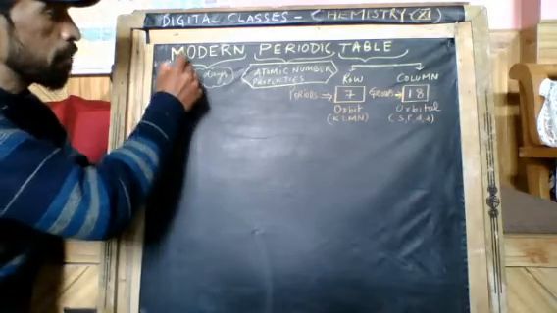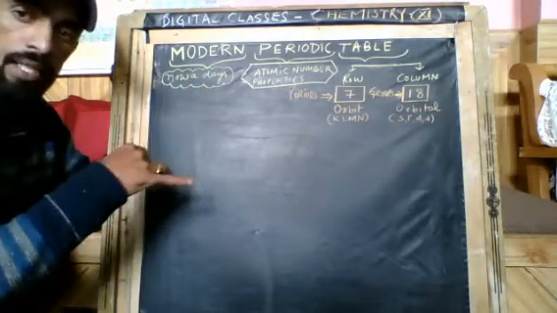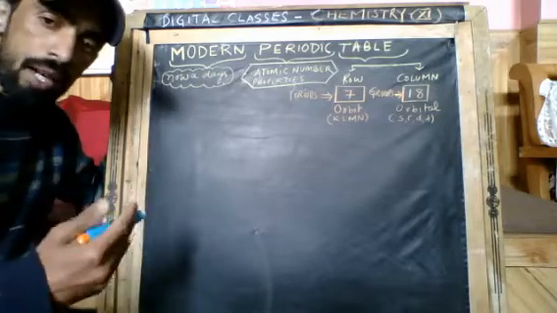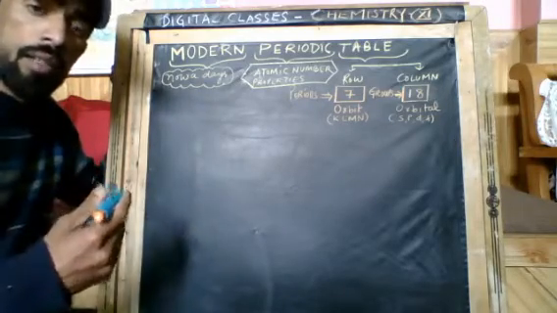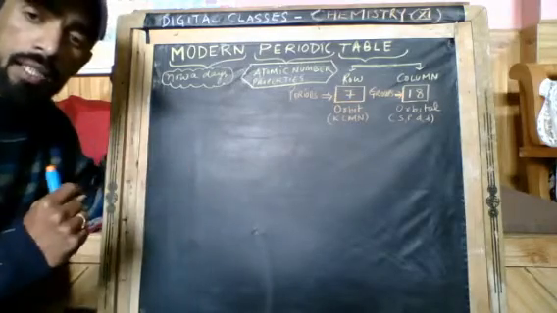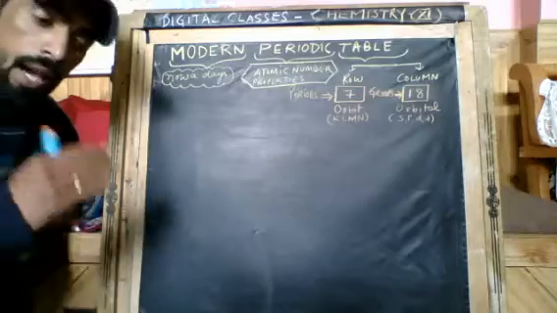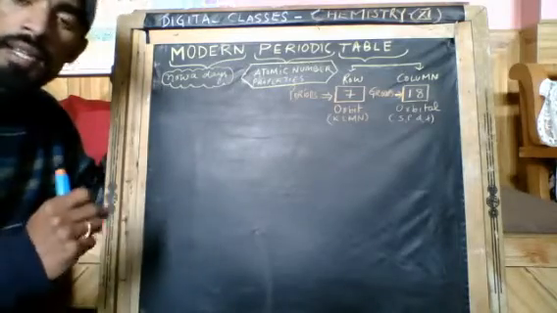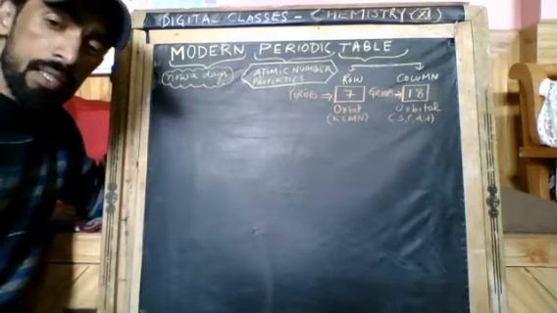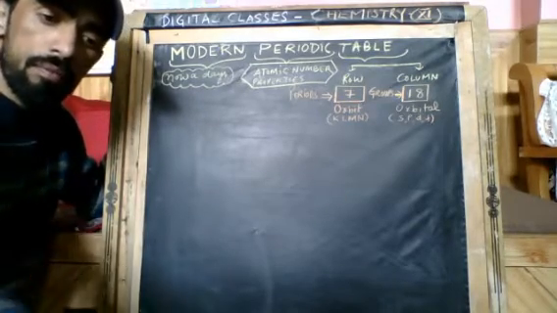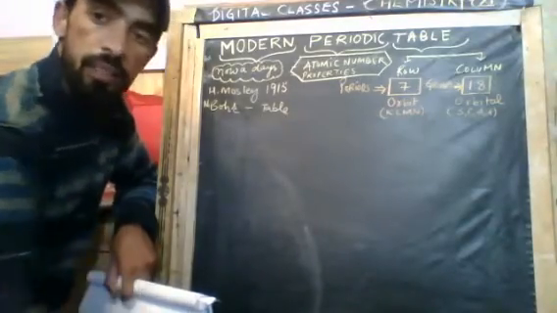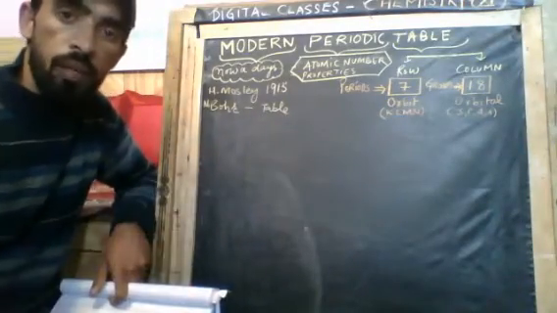Basically, modern is the word used for nowadays. As we have studied in this chapter the history of the periodic table, in which Dobereiner tried, Newland's octave, Mendeleev's periodic table, there was the contribution of these scientists to create a systematic periodic table to understand the elements. At present more than 100 elements have been discovered, and it is very difficult to study them. So let's discuss the meaning of the modern periodic table.